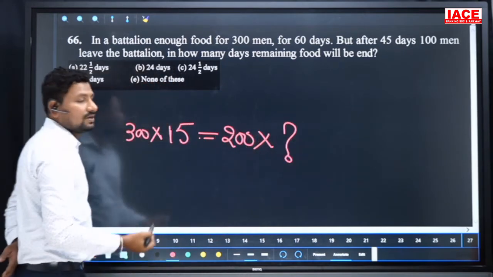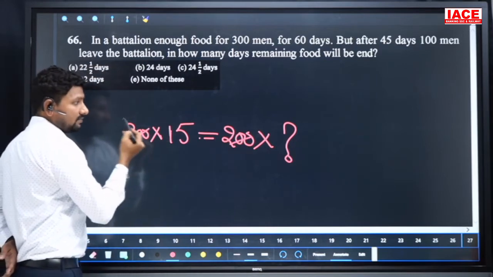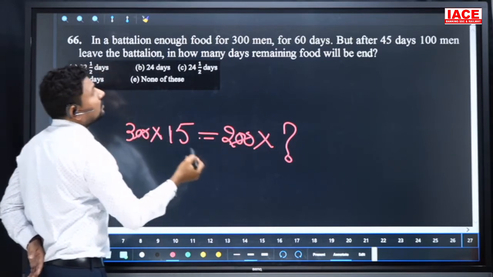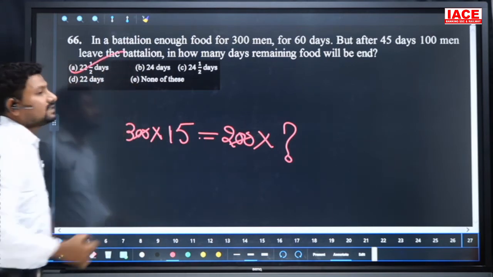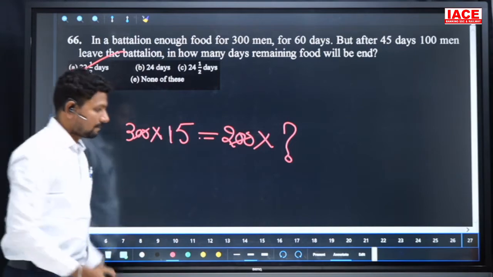That is our question. So here the zeros cancel. 15 by 15 into 3 is 45. 45 by 2 is equal to 22.5. Then how many days are they using that food? 22.5 days for how many members? 200.